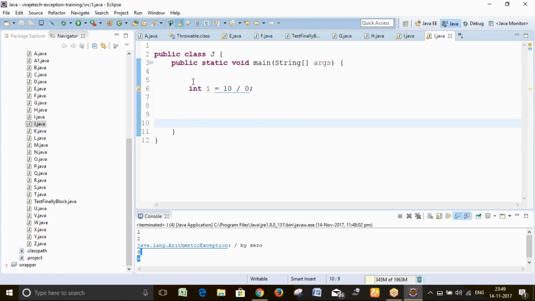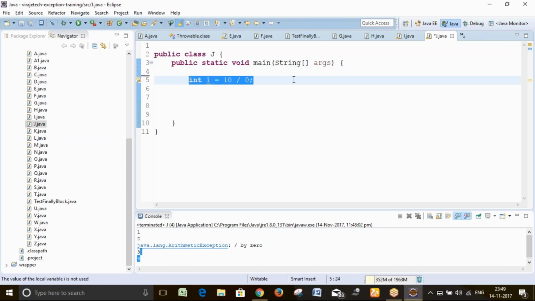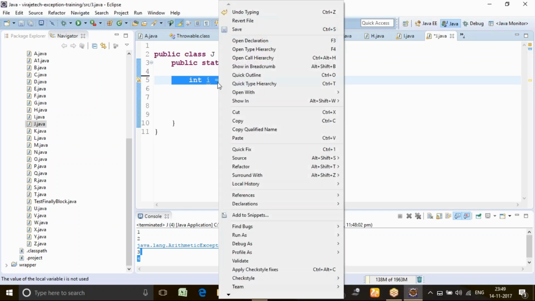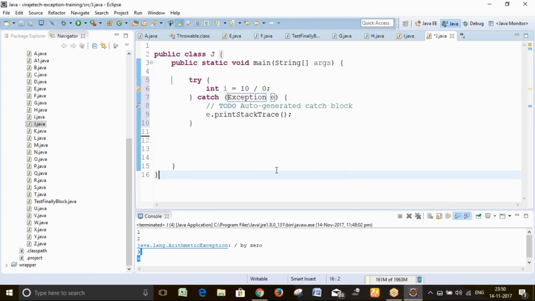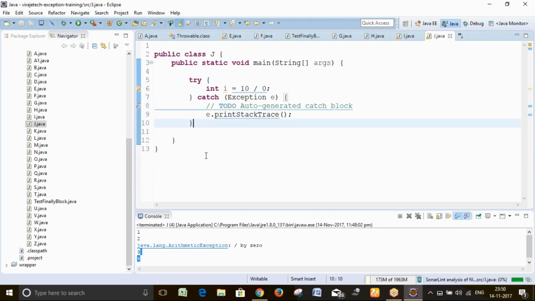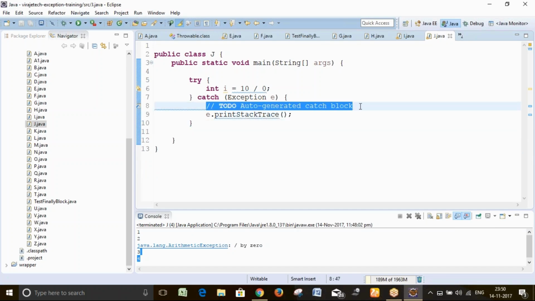Suppose this is the statement. You already know i equal to 10 upon 0 will give an error, which means it will give an exception, but we can handle it. How can I handle it if you don't know the exception? Select this statement, right click, surround with, surround with try catch. Select this. So what is happening here, a generalized exception will come.